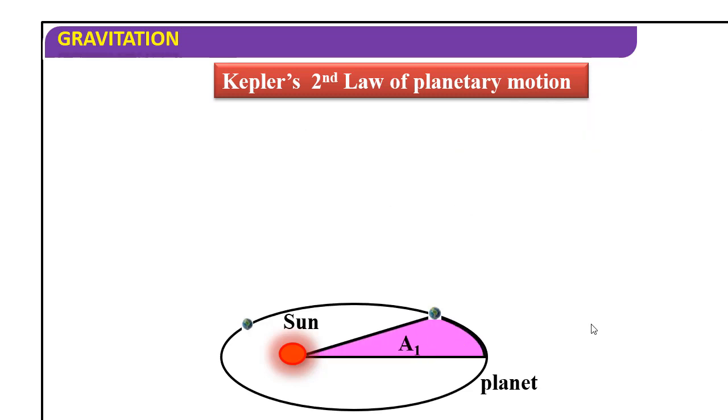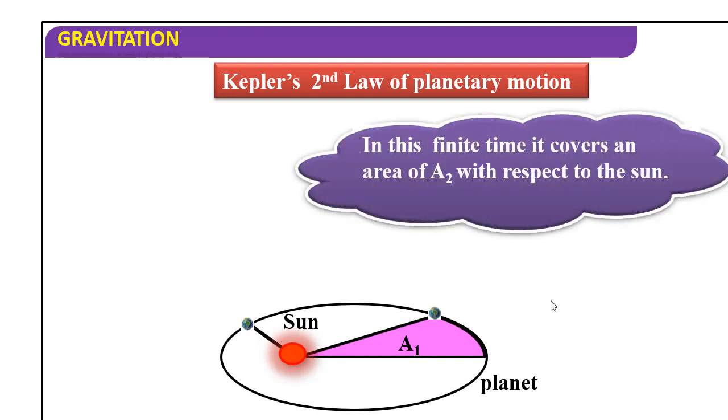Now let us consider the planet at this position. At this position, this is the distance. In this finite time, it covers an area of A2 with respect to the sun. This is the area it covered. Same time it covered this. This time interval is equal to this time interval. This area is A2.